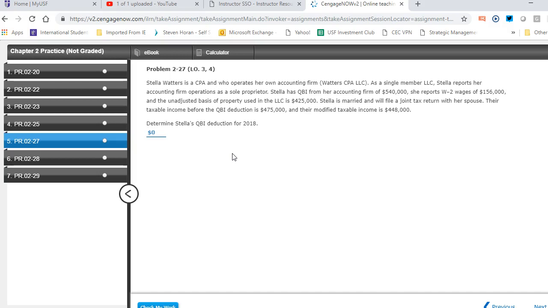So there's two things going against Stella here when it comes to getting a QBI deduction. Number one is she's a special service. Accounting firm is a special service, therefore she doesn't get it, and her income is too high. So even if she wasn't a special service, her income is above the threshold. The threshold is 415,000, so she's above that. So kind of a double whammy. So the answer for Stella is 0.